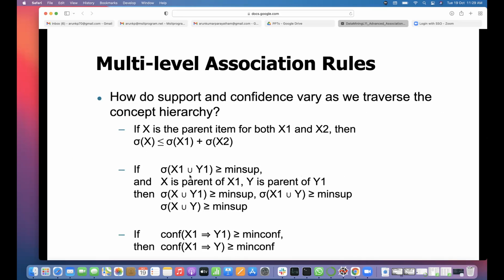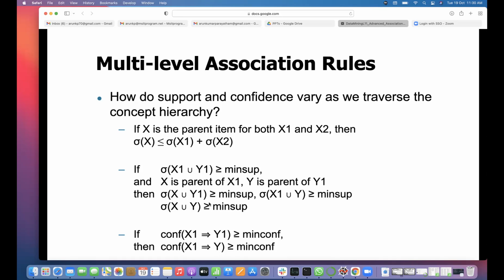If you take the union, sigma of X1 union Y1 is always greater than or equal to the minimum support of X1 or Y1. And if X is the parent of X1, Y is the parent of Y1, then sigma of X union Y1 is greater than... All these things you need to verify with paper and pen, to see how they are changing.